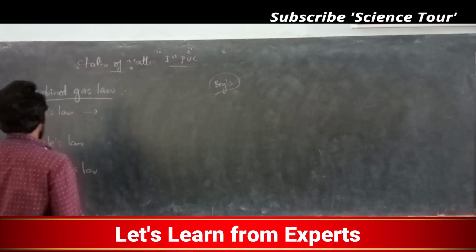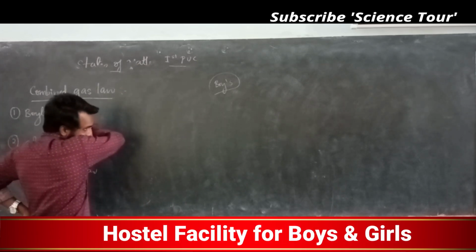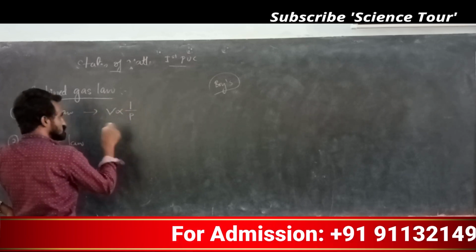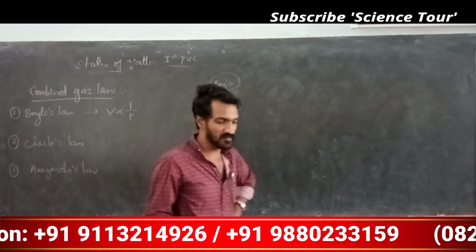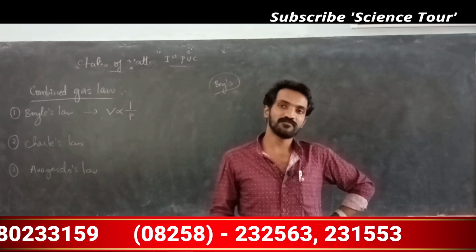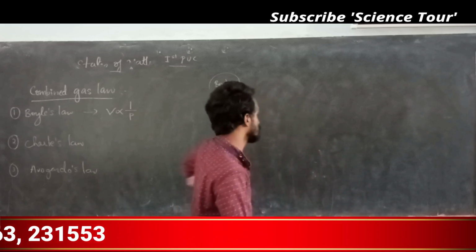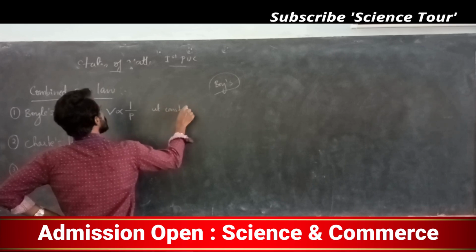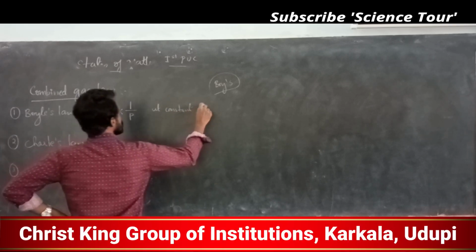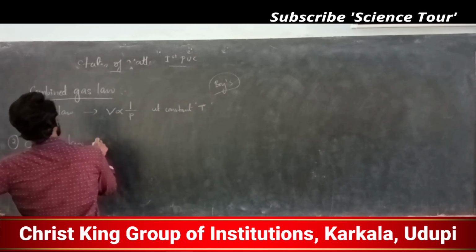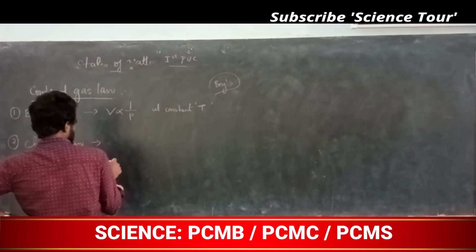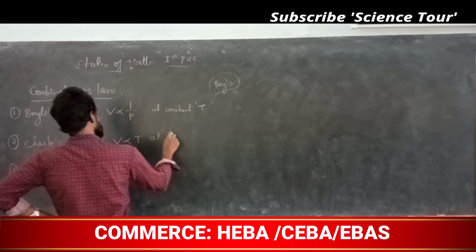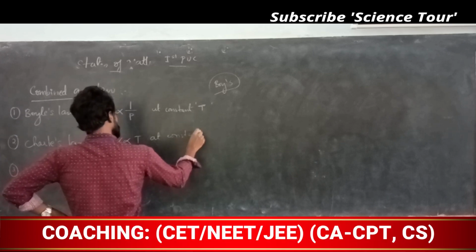Okay. Boyle's law says that volume is inversely proportional to pressure, or pressure is inversely proportional to volume. No problem, my dear students, you can write either way. Volume is inversely proportional to pressure, or pressure is inversely proportional to volume, at constant temperature T. Next, what does Charles' law say, my dear students, you tell me. Just now I discussed it. Volume is directly proportional to temperature at constant pressure P.